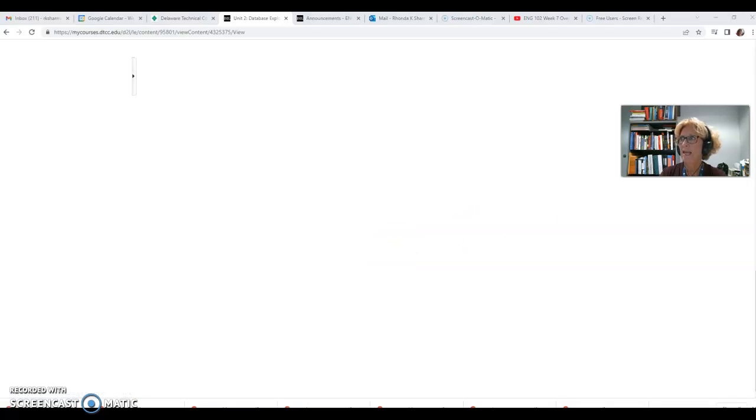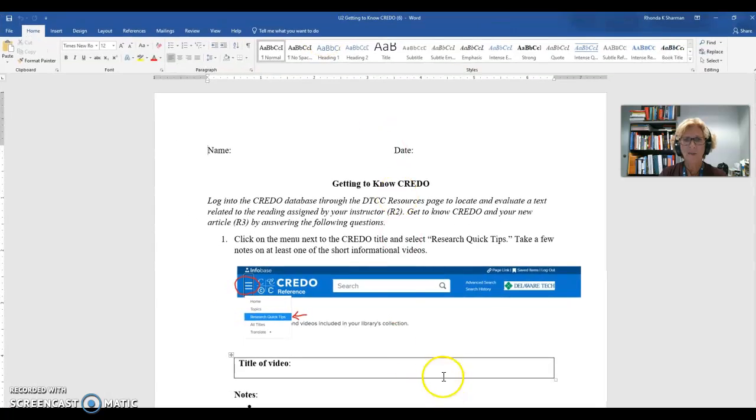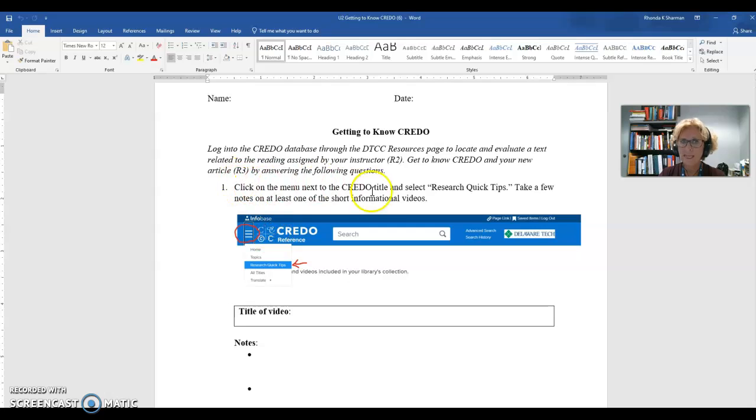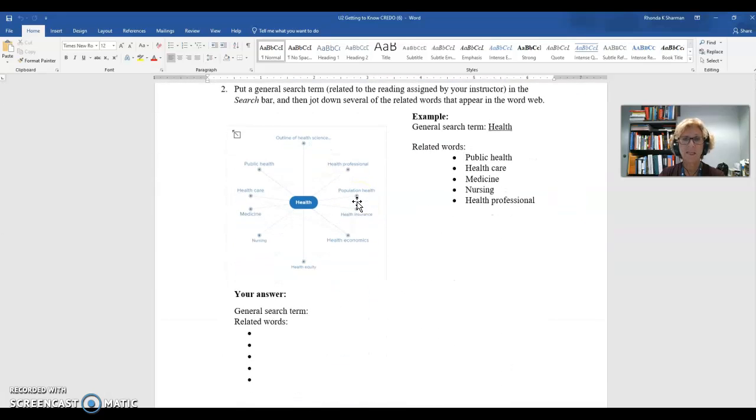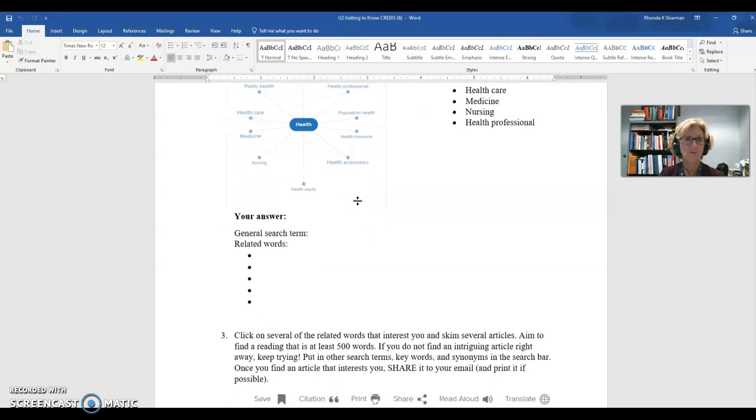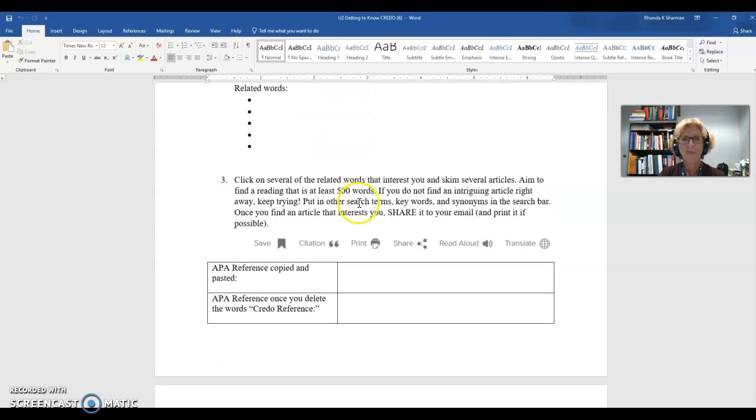there will be a Word document that will ask you to go through various activities. So simply read the instructions, and while you're reading them, you're going to be actually doing within the Credo database. And so you'll be going through and answering these questions. Please be thorough in your answers. Don't leave anything blank. And then it tells you to click on several related words and skim several articles. The other database worksheets do something similar.